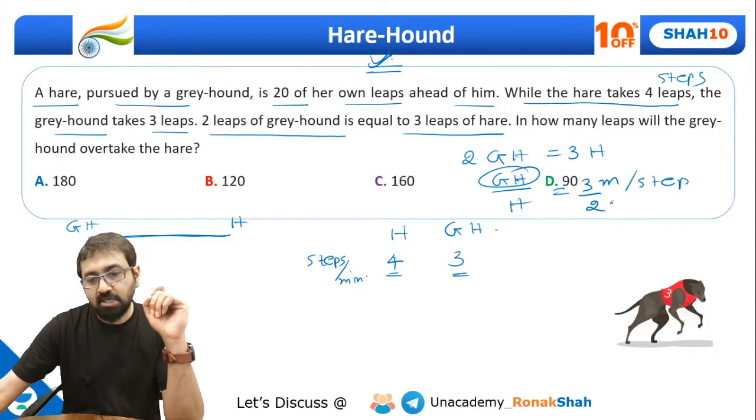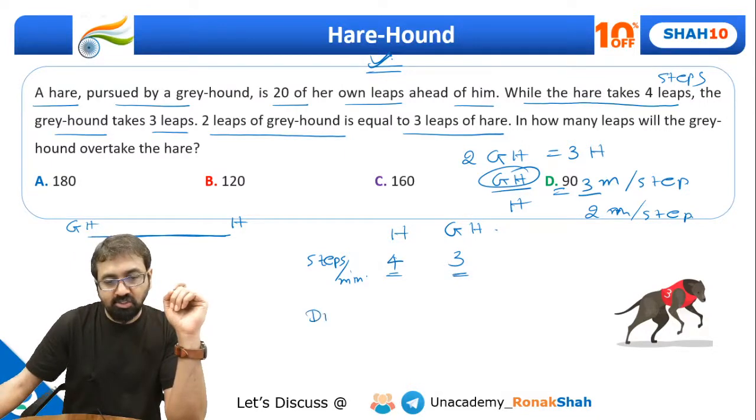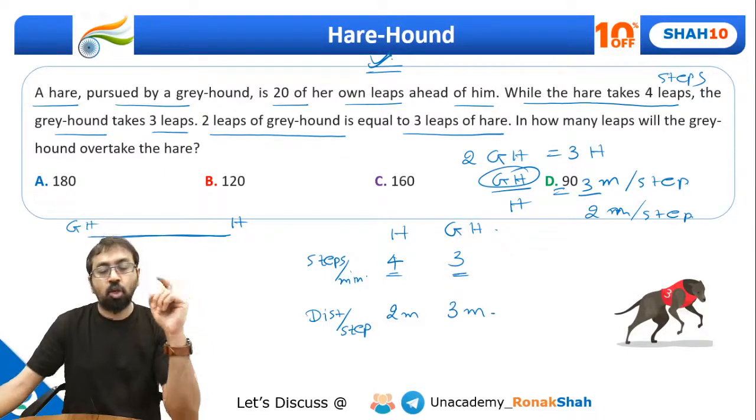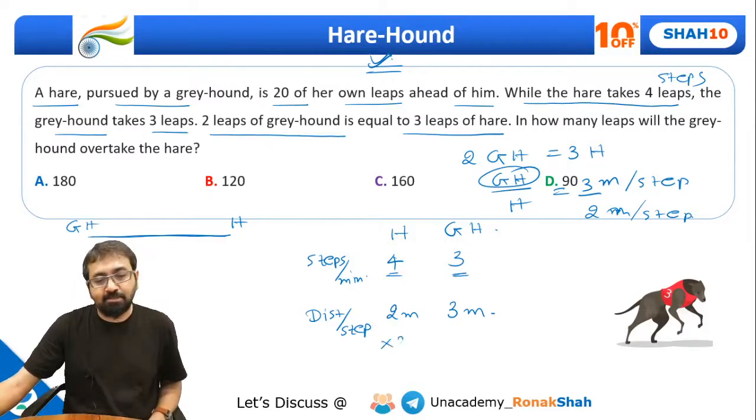So the hare must be covering 2 meters per step. Isn't that so? Let me write over here, distance covered per step. The hare covers 2 meters per step and the greyhound covers 3 meters per step. Only then can I say 3 steps of the hare is equal to 2 steps of the greyhound.